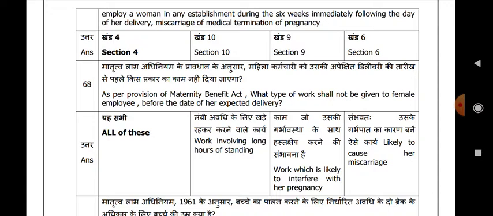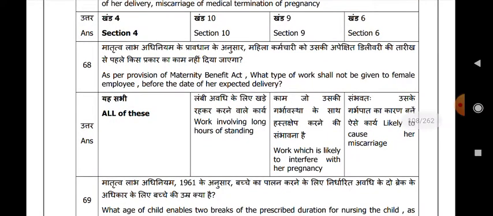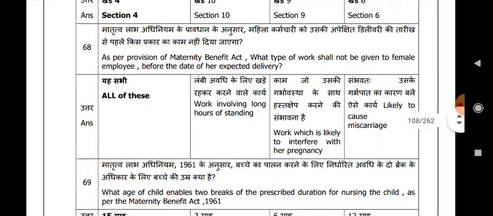Section 4. As per the provisions of the Maternity Benefit Act, what type of work shall not be given to a female employee before the date of her expected delivery? All of these: work involving long hours of standing, work which is likely to interfere with her pregnancy or cause her miscarriage. All of these is your answer.